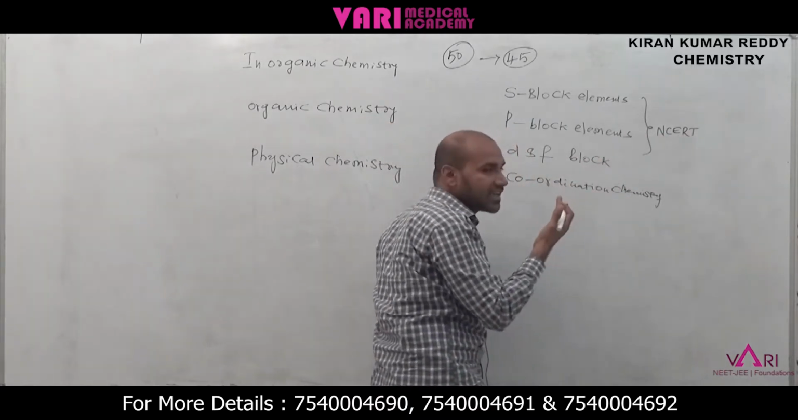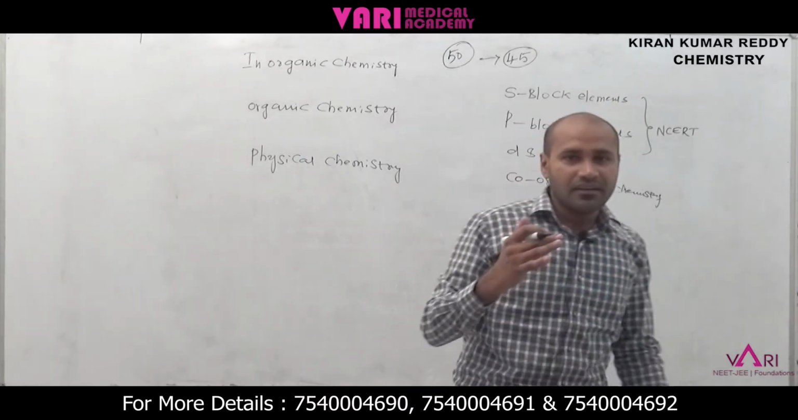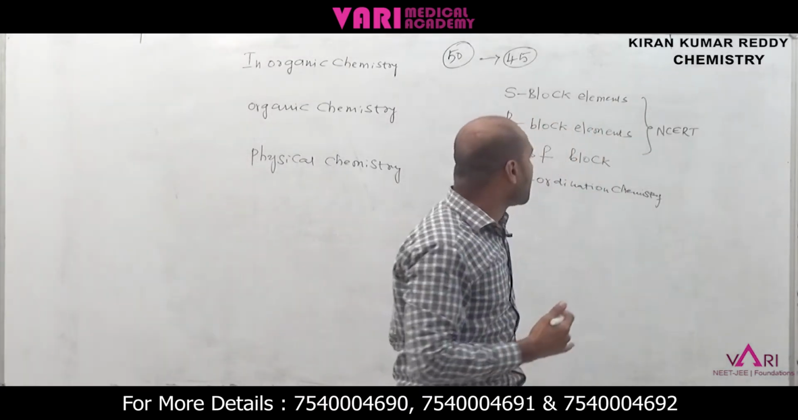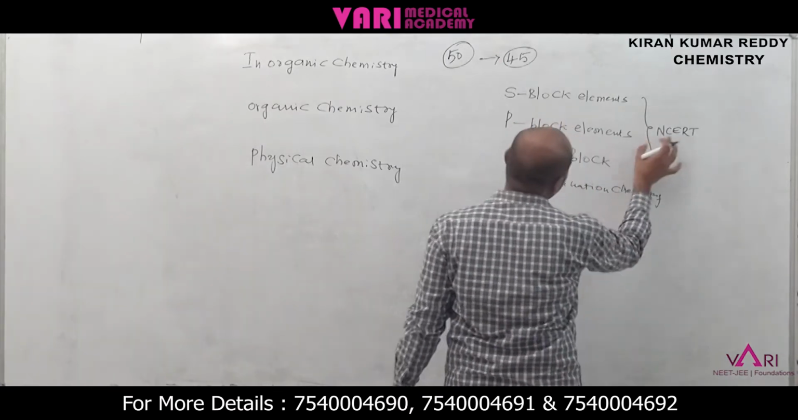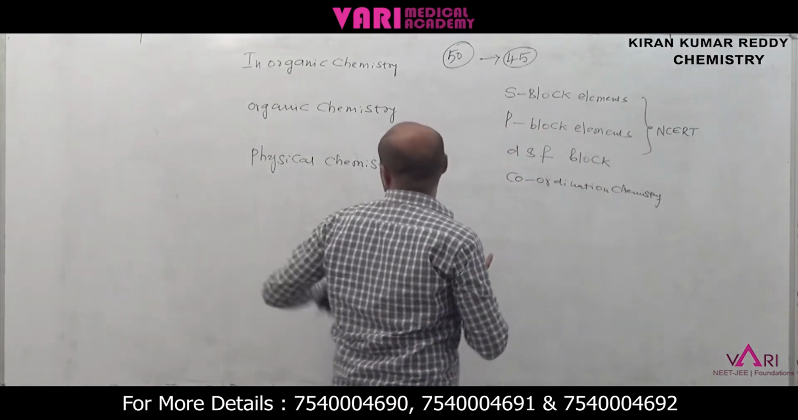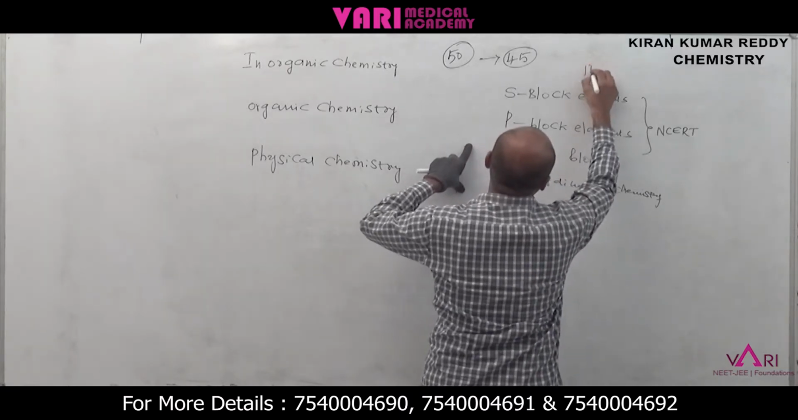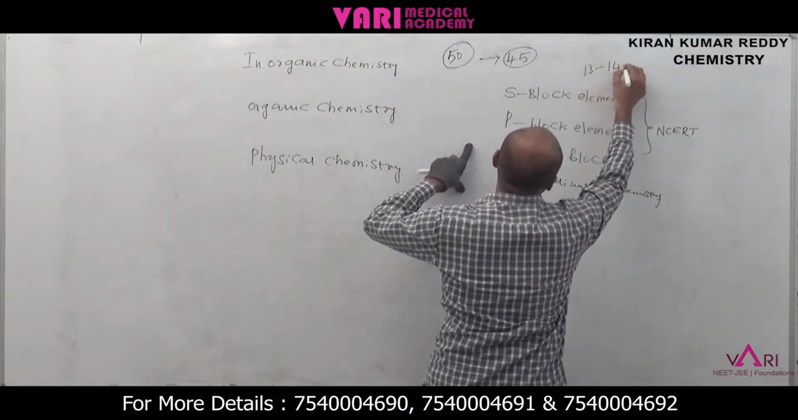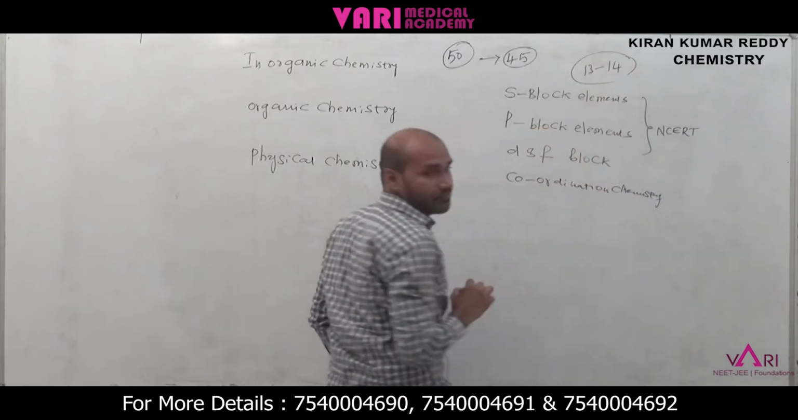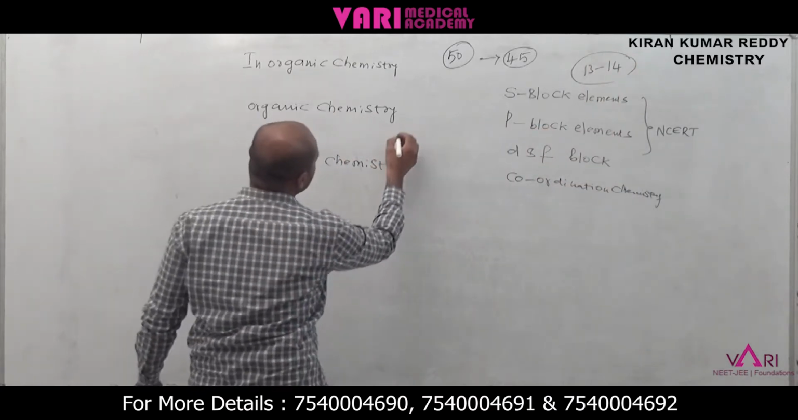How to read the NCERT book is also one of the difficult tasks. But you have to concentrate on every point in the NCERT book. Now, in inorganic chemistry, maximum 13 to 14 questions come every year. Now coming to organic chemistry.